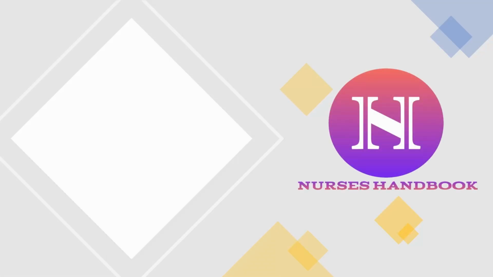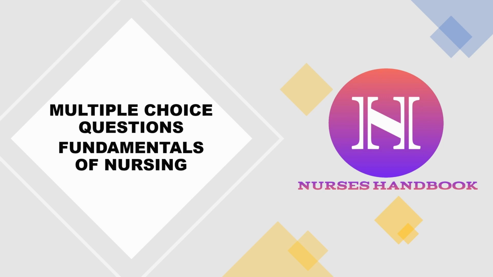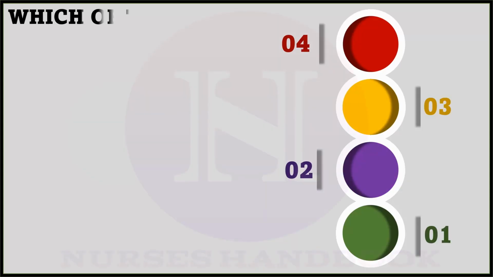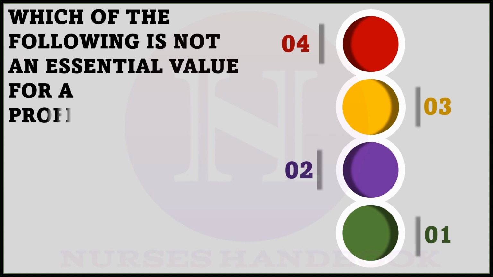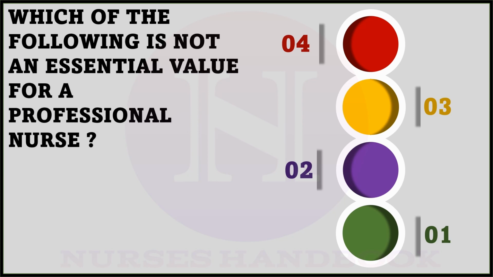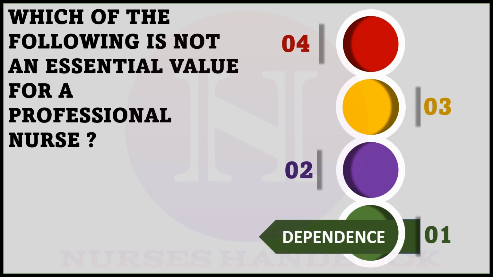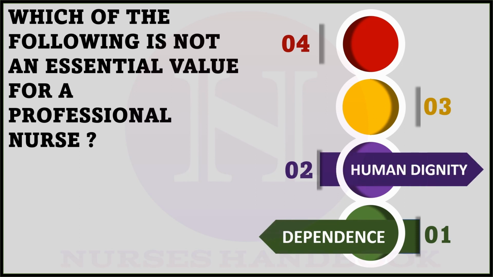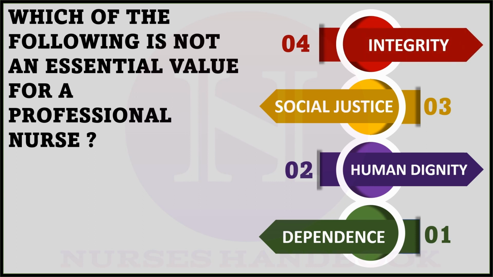Today I have brought to you some multiple choice questions from the subject Fundamentals of Nursing. Question number 1. Which of the following is not an essential value for a professional nurse? Option 1. Dependence. Option 2. Human dignity. Option 3. Social justice. And option 4. Integrity. And the correct answer is option 1.